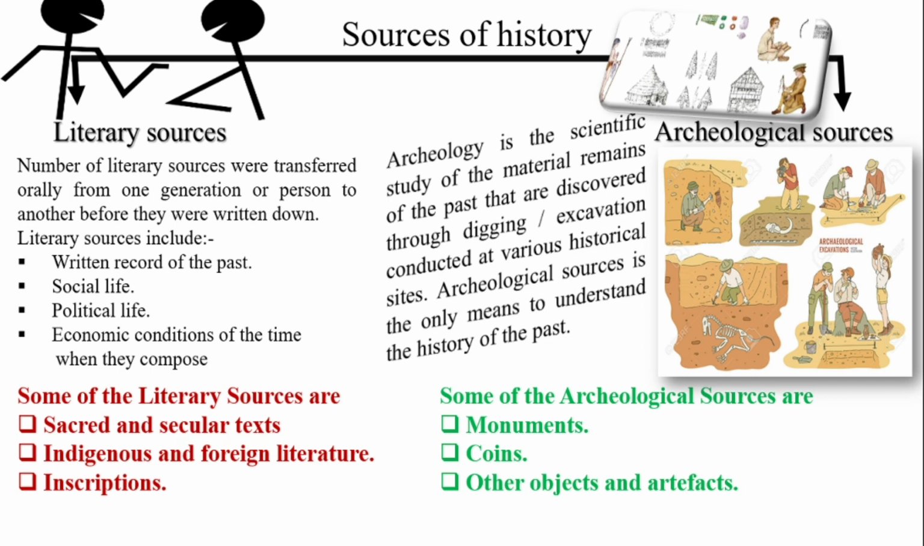So they are able to find this out through their process of scientific study of the past and what they discovered. So all these archaeological sources give more information about the study of history through the research they do by scientific study. Some of the archaeological sources can be considered as monuments, coins, and other objects and artifacts.